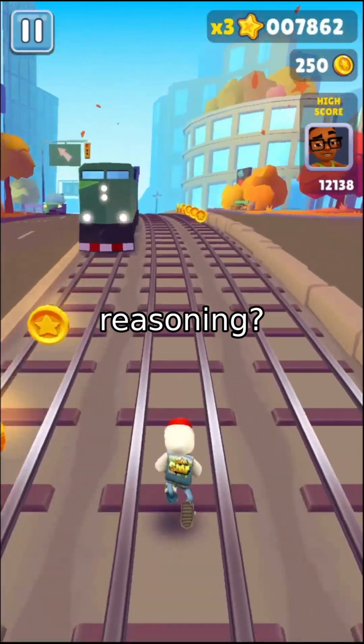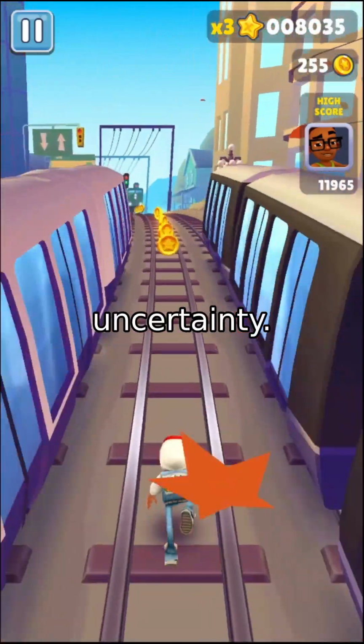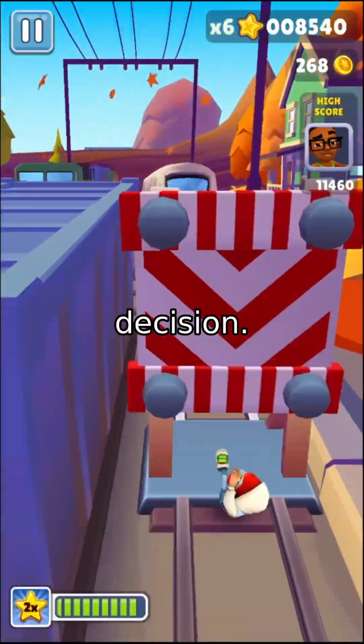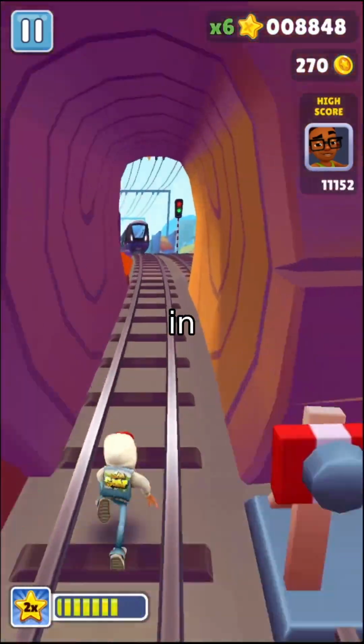What if the input were different? To clarify its reasoning. And when the AI is pretty sure, low uncertainty, it leans on feature importance, highlighting the key factors that led to the decision. It's like a chef listing the star ingredients in a dish.